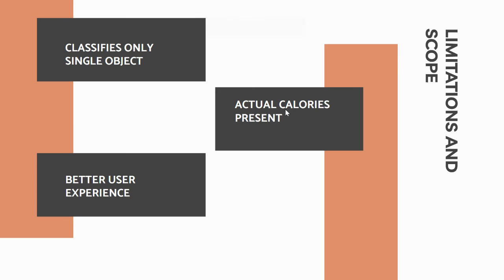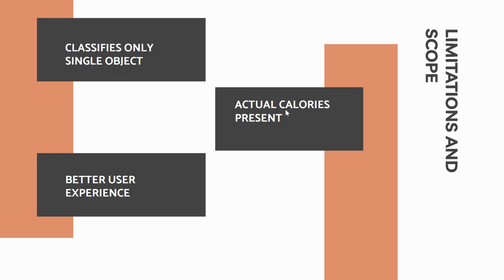So everything has limitations and scope to improve. Let's discuss what we can do better. Currently, our application can only classify when there is a single type of fruit or vegetable present. We need to make it versatile so that it can work well if there are more than one type of fruits or vegetable in the image. Right now, it calculates the calories present in 100 gram of the predicted object and not the actual calories. For this, we can calculate the volume of the fruit and then calculate the actual calories.